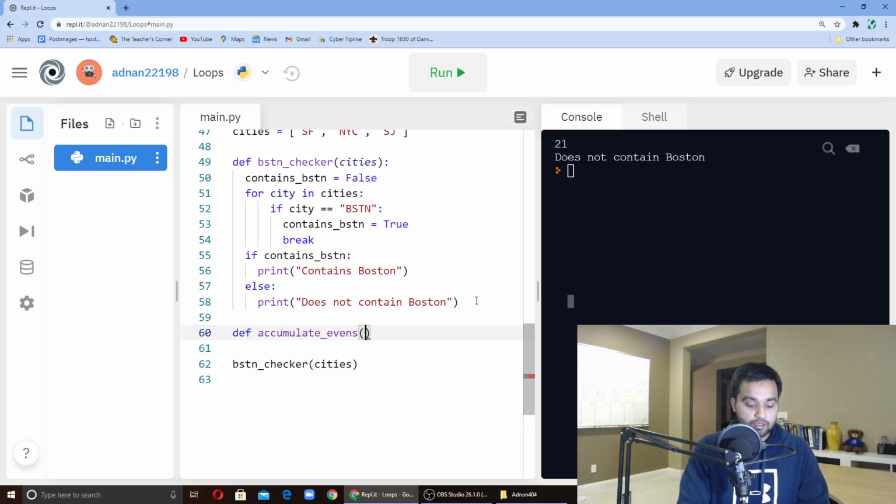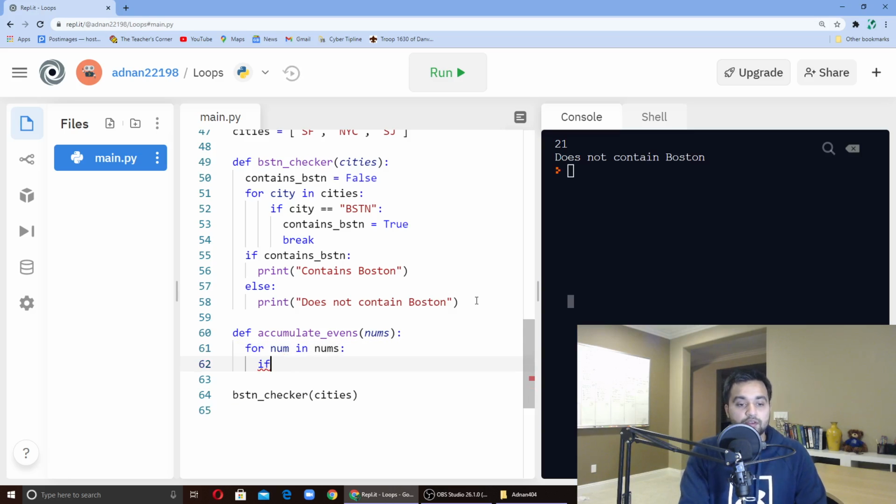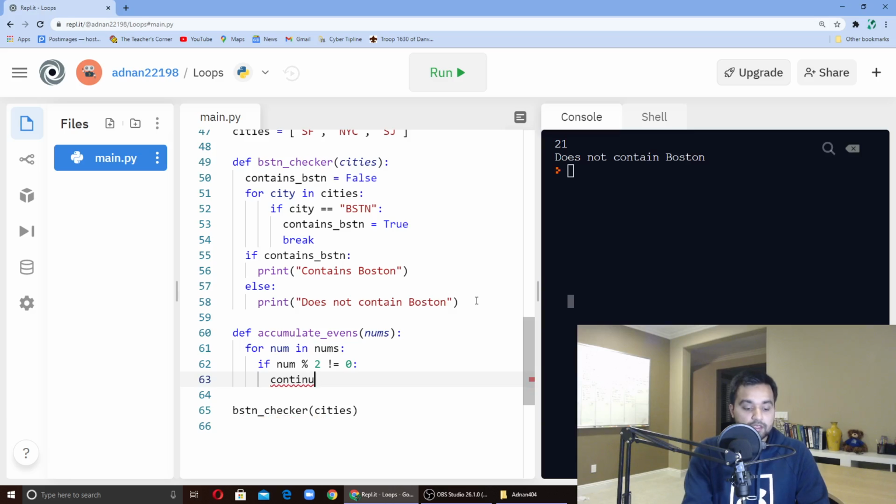And I'll have an array. And then we'll say for num in nums. And even though it looks cleaner if I just said, if num %2, we can also do it this way too. So if num %2 does not equal 0, meaning it's an odd number, then continue, like ignore it. Otherwise, you can just add it to a sum.